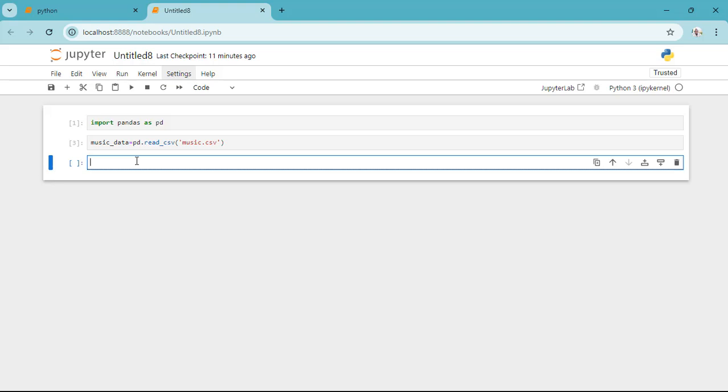So that means our age and gender are our X variables because they are independent variables, and the genre column is going to be our output, which is our dependent variable. So when we train our model, we are going to separate the data set.